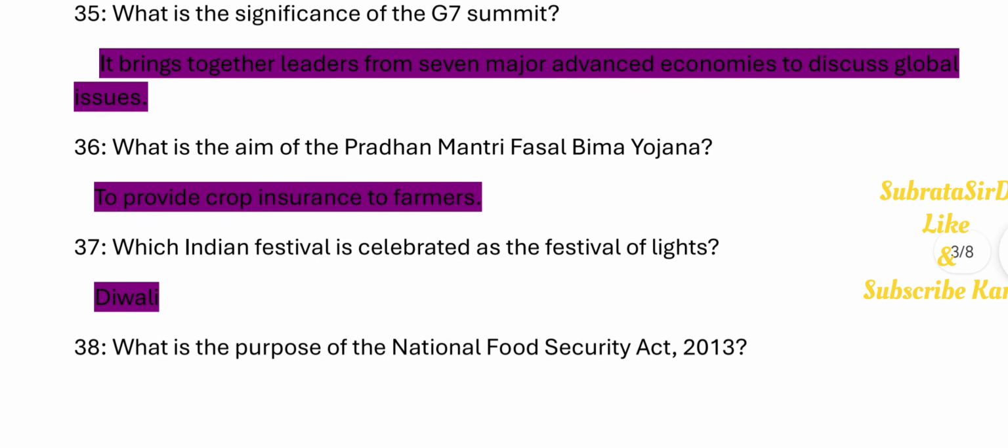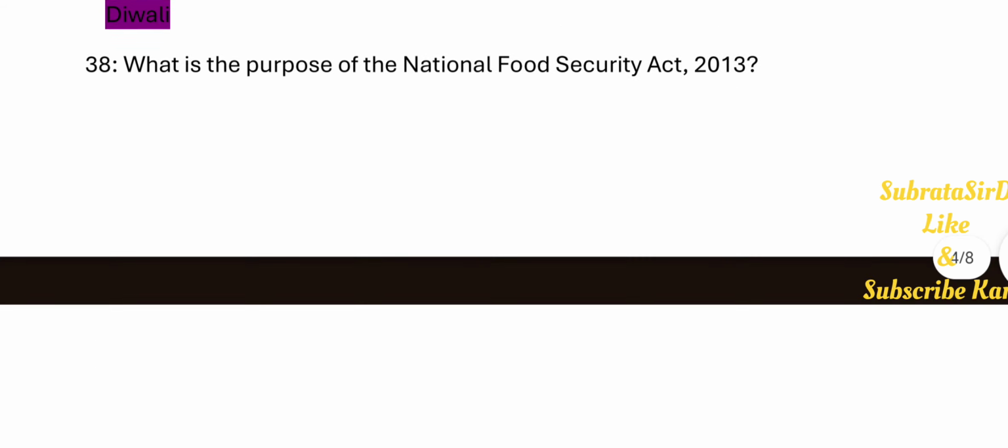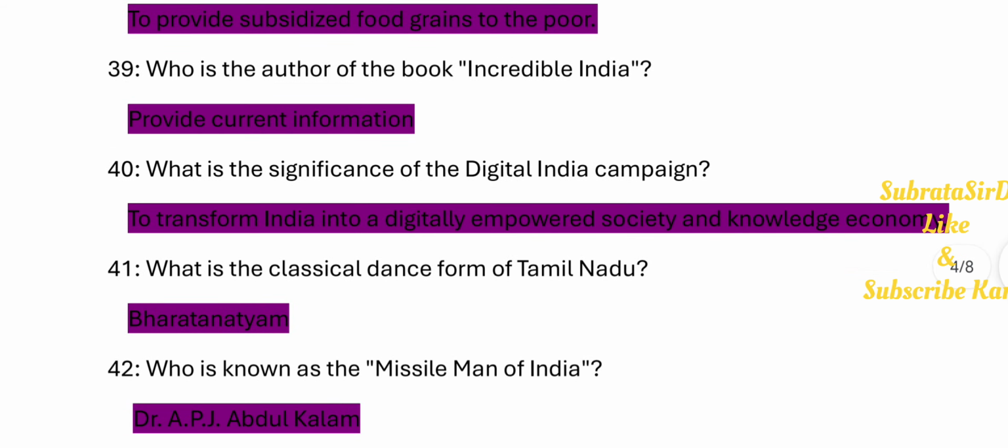36. What is the aim of the Pradhan Mantri Fasal Bima Yojana? To provide crop insurance to farmers. 37. Which Indian festival is celebrated as the Festival of Lights? Diwali. 38. What is the purpose of the National Food Security Act 2013? To provide subsidized food grains to the poor. 39. Who is the author of the book Incredible India? Provide current information.